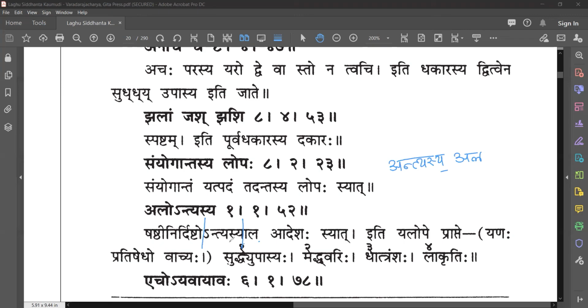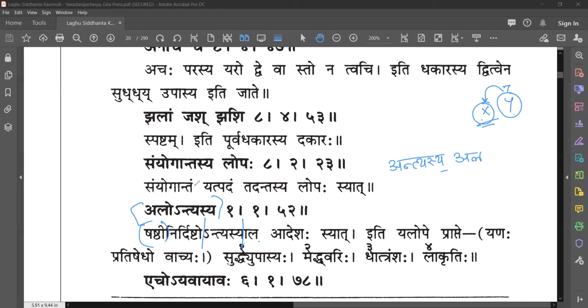Okay. Now, Shashti Nirdishta. We saw Saptami Nirdishta. Whatever is ordained by Saptami Vibhakti, suppose Y is defined in Saptami Vibhakti, the place of operation is 6, that is X. It is told only X, but you don't know what X is. So that X is being told here.